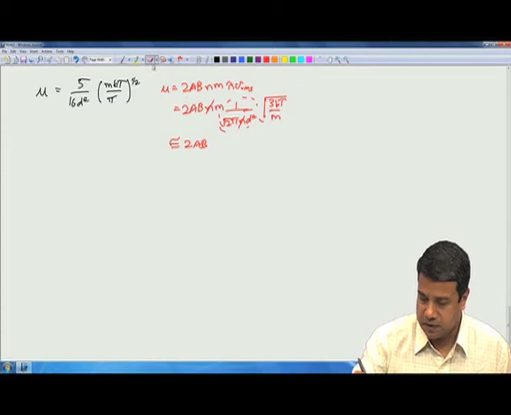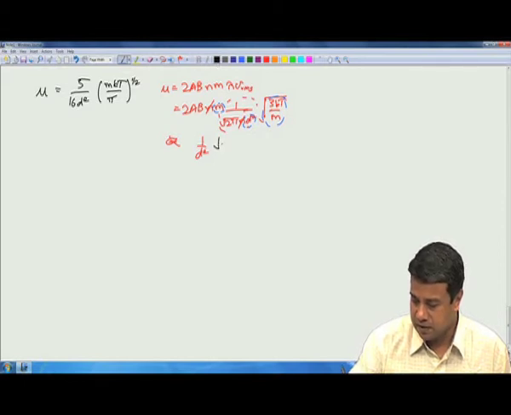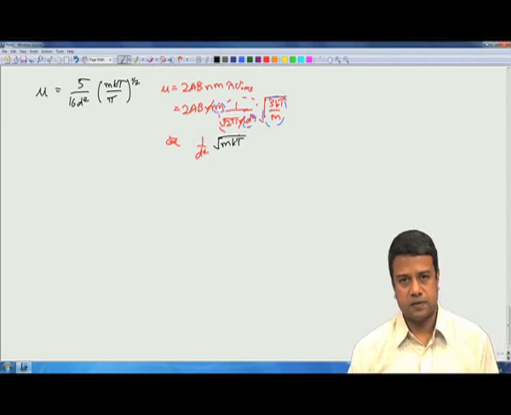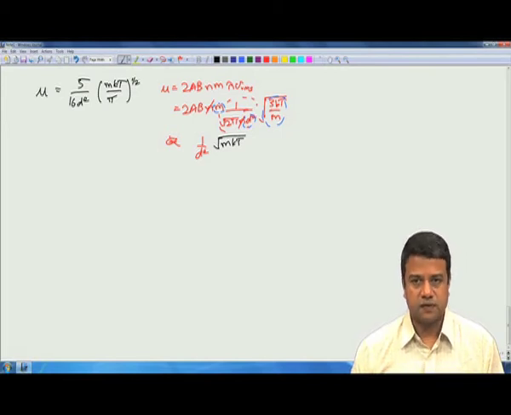If you work this out, it will be proportional to 1 over d square, coming out of here, and then I have this mass and this root of kT by m, and the product of these two will give me something that goes as root of m kT divided by d square. So, that is the dependence of the viscosity on the molecular properties in a gas. And the kinematic viscosity has the exact same dependence as the mass diffusion coefficient, and I told you the physical reason for that.